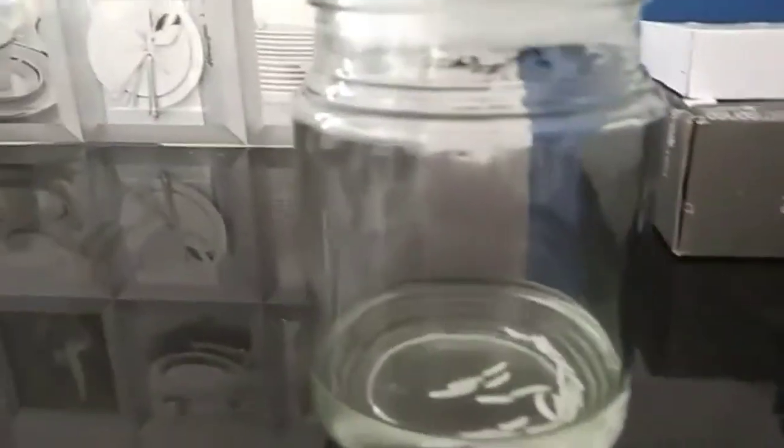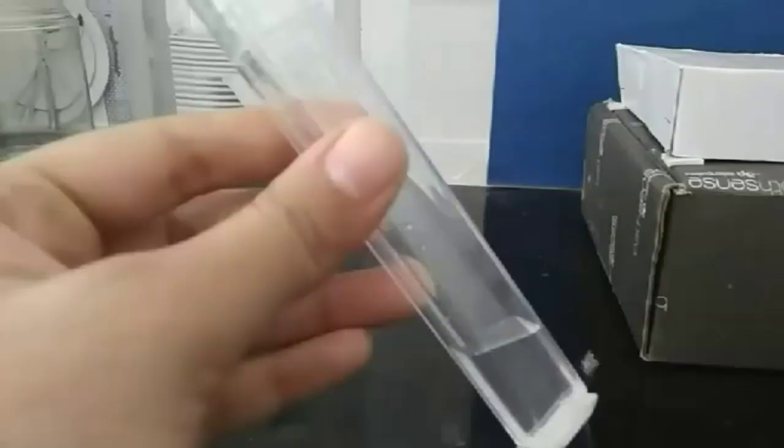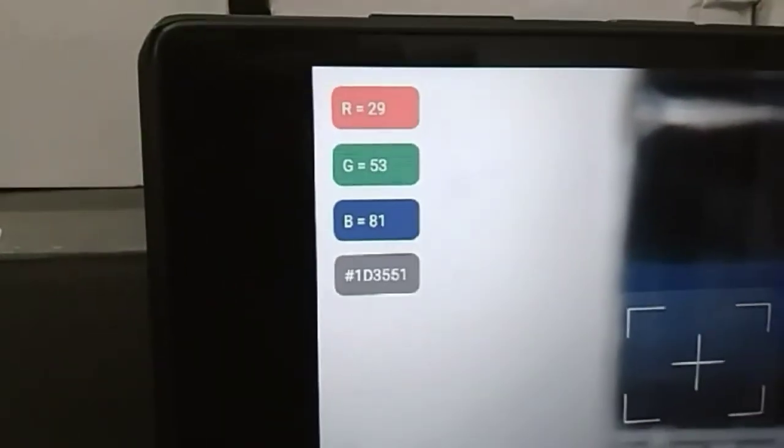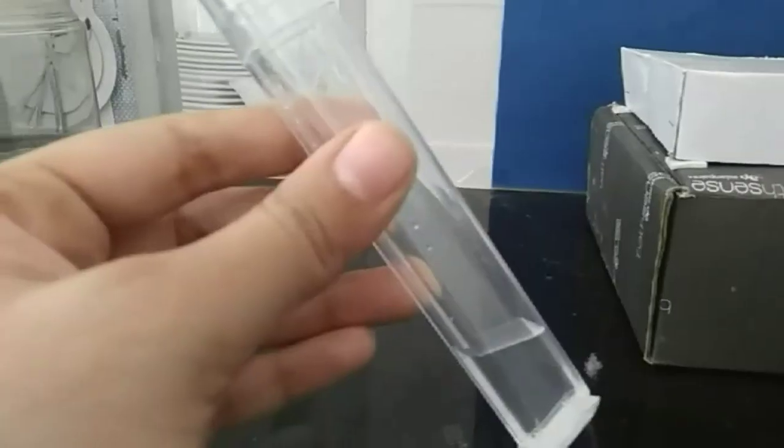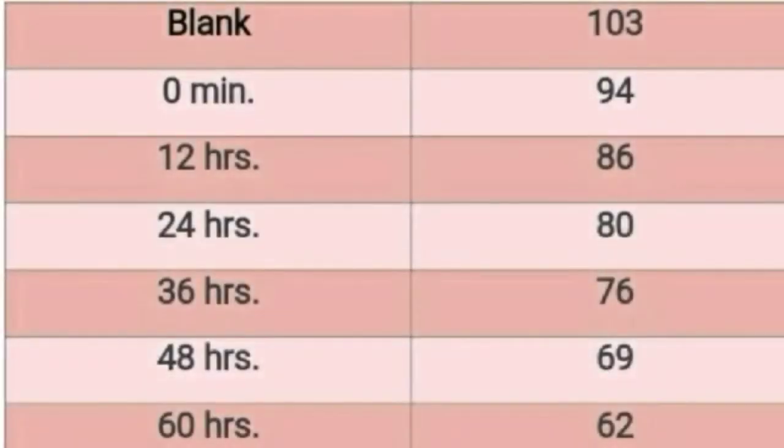For the sample, I have parboiled some 10 to 20 rice grains, for which I will be taking a reading every 12 hours starting from the 0-minute reading. This is sample number 1, that is rice water at 0 minute, placing it in the apparatus and taking the reading. The reading comes out to be 94 for the 0-minute sample. The second reading after 12 hours comes out to be 86. After 24 hours, it is 8. Similarly, I have calculated the blue values for 36, 48 and 60 hours, as you can see in the table.